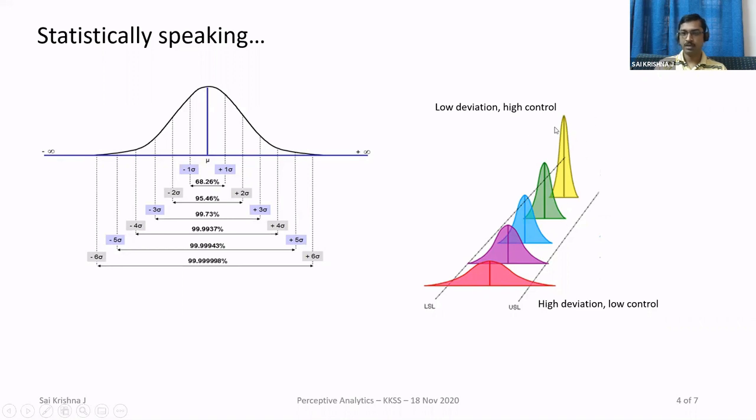So 99.9999% of the readings are between these 2 lines. Here we say it has very low deviation, which means you have a very high amount of control over the process. So this is how your process quality varies based on the deviation and the control.